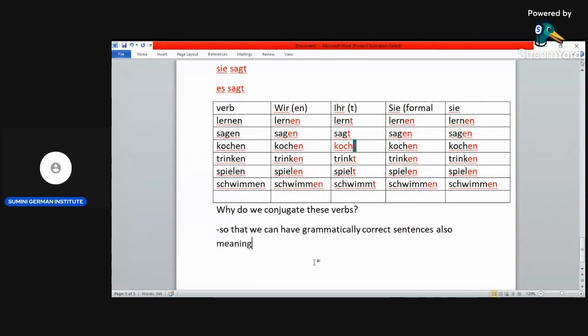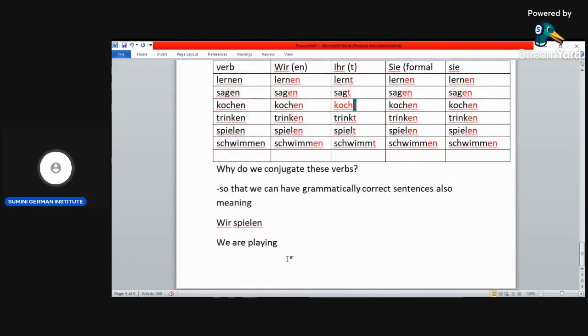How? For example, if I say wir spielen, okay, this sentence alone in German, it means we are playing. First of all, note, do not ever try to directly translate from English to German. Okay, or vice versa.